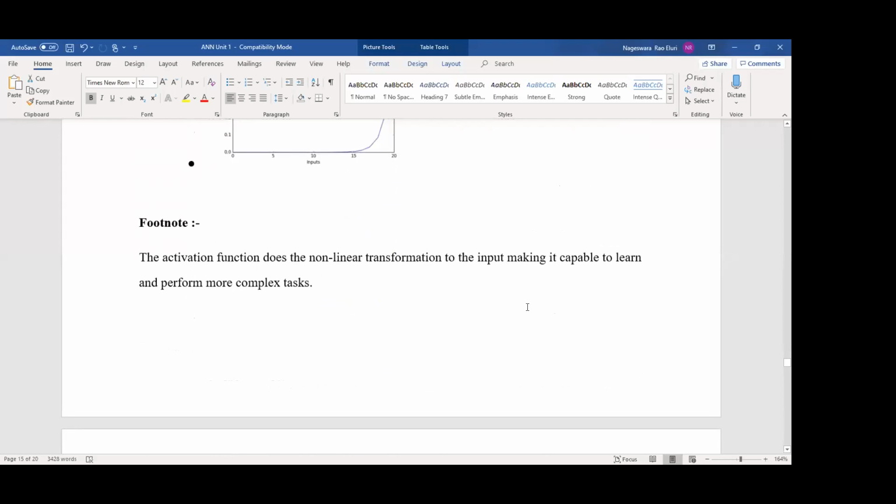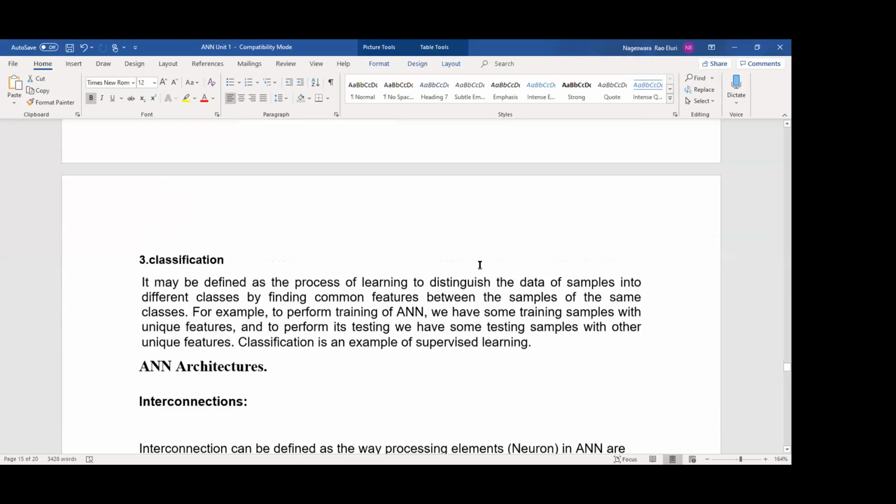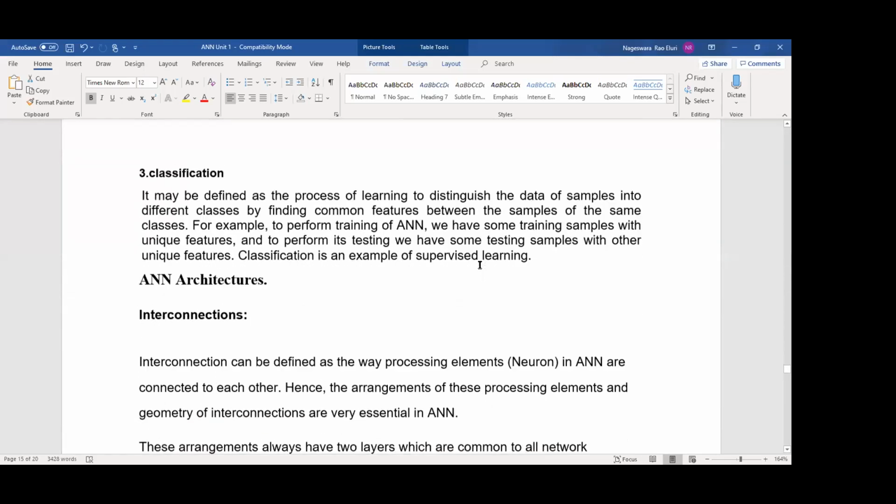This again, for your reference: the activation function does a nonlinear transformation to the input, making it capable of learning and performing more complex tasks. Okay. Why am I giving this statement many times? If you read it many times, then you will remember what the role of the activation function is. Okay. Then classification.